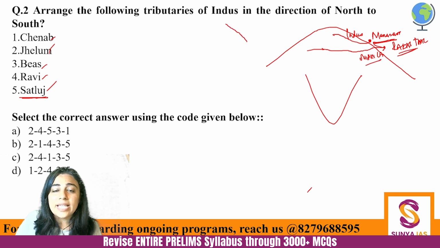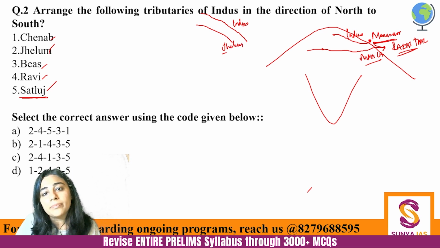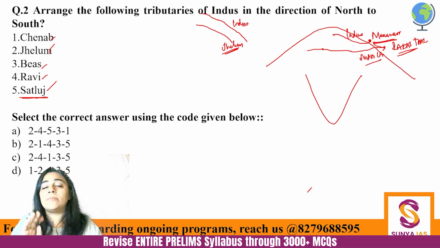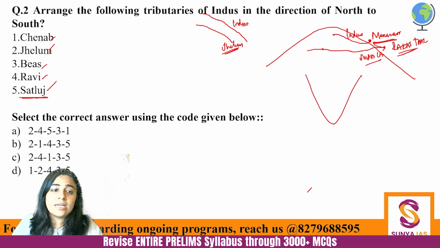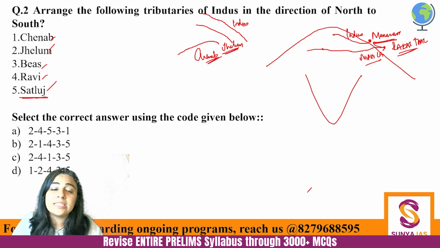This is Indus entering, starting from Mansarovar Lake. Then there is Jhelum, and Jhelum will enter. On the banks of Jhelum, the Srinagar city is there. Then after Jhelum, there is Chenab, and Chenab is the largest tributary of the Indus. ठीक है, please know this. In fact, Chenab से ही बाकी सारी नदियां जो हैं वो मिल रही हैं.